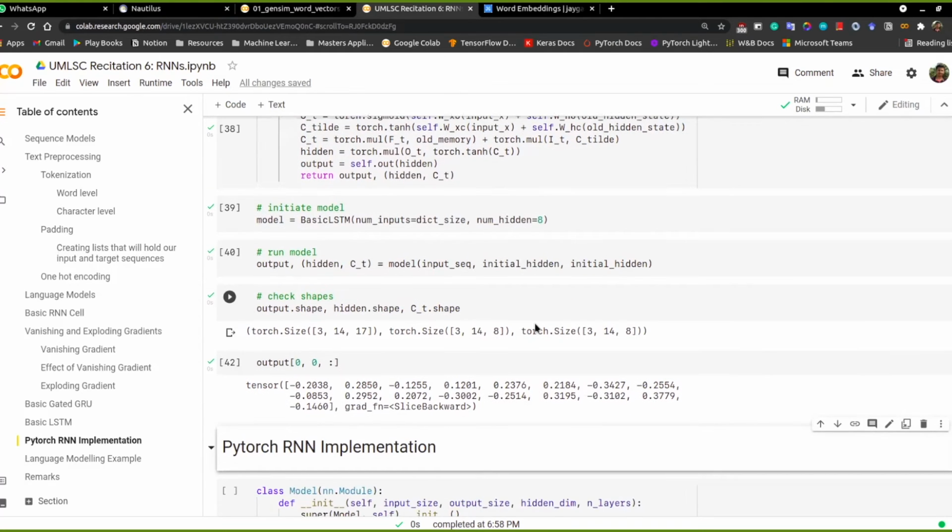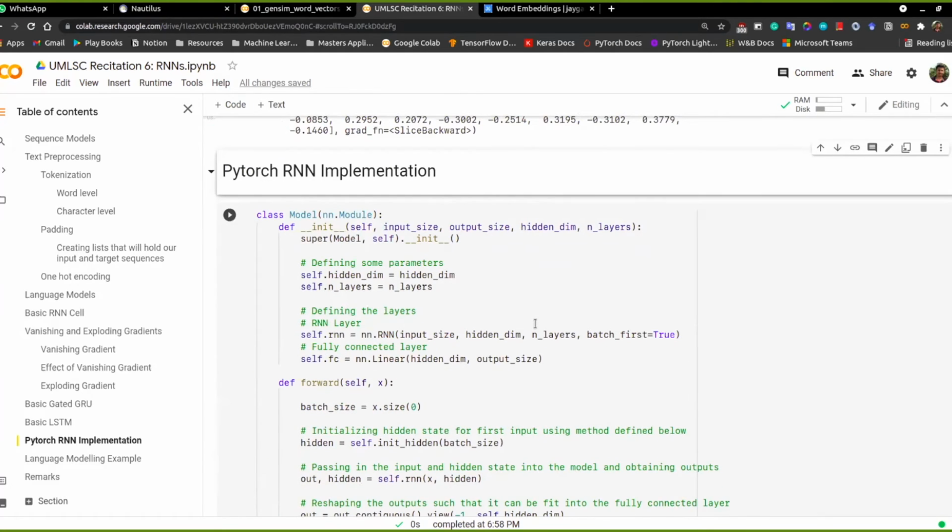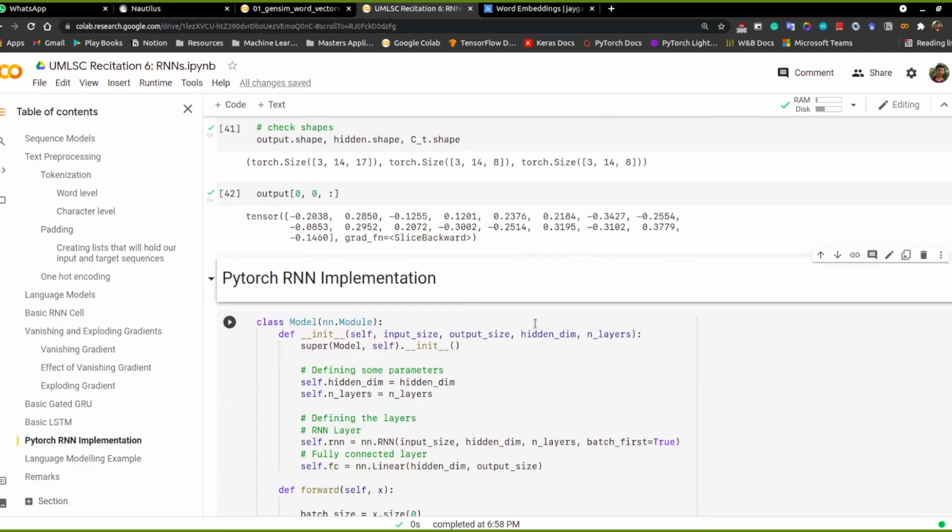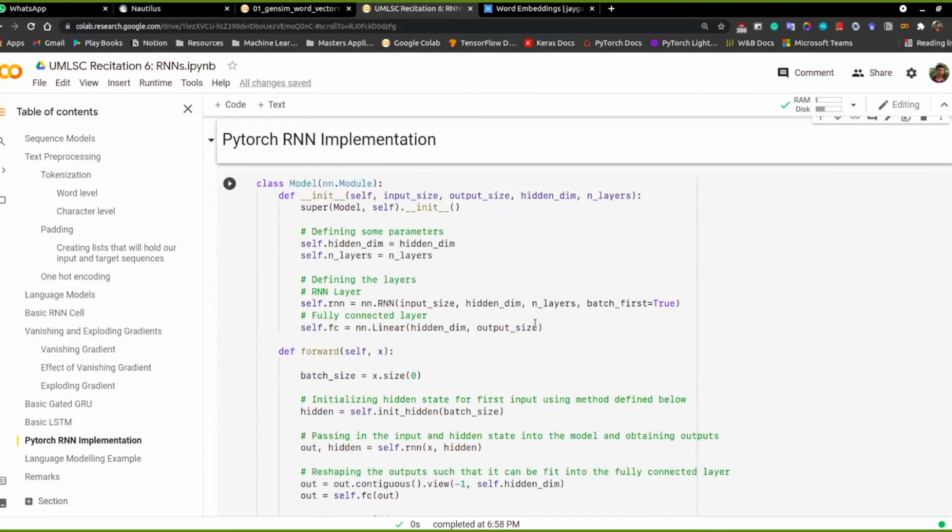Okay, going further, now we'll implement whatever we have seen so far. This will build an RNN model that takes input size, output size, hidden layer size, and number of layers, basically the hidden layers in a particular RNN network that we have. And this is more of a language modeling task. So, given some sequence, we'll ask the model to generate the sequence further on.